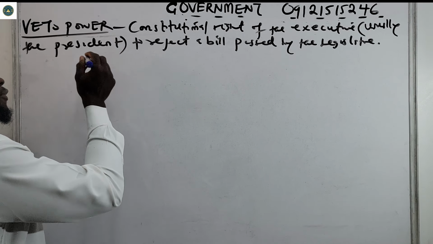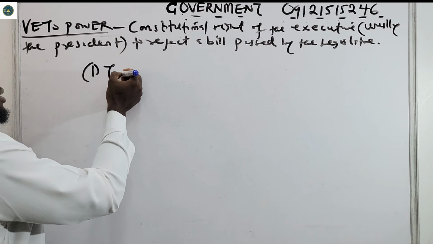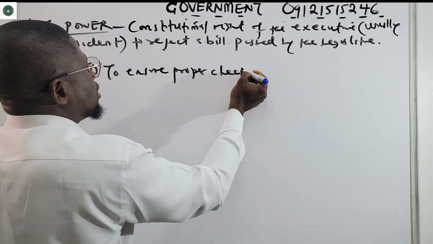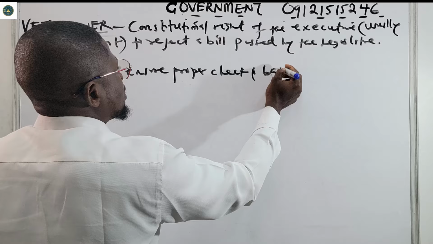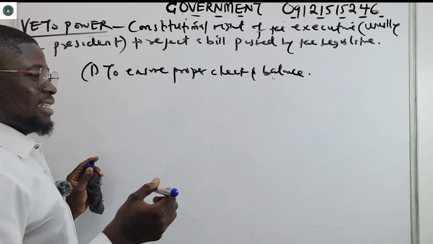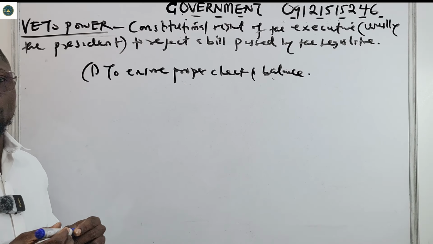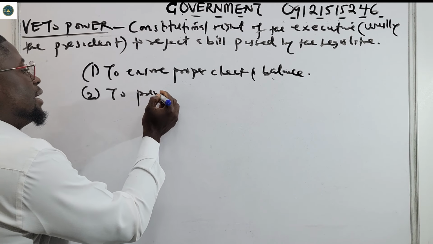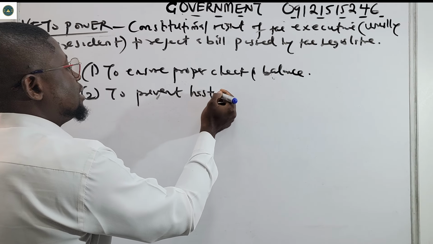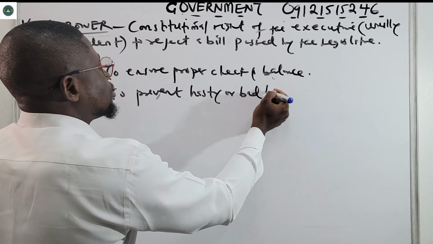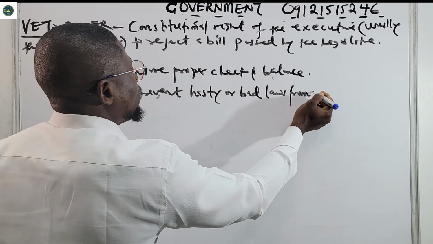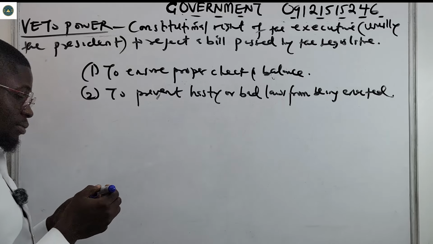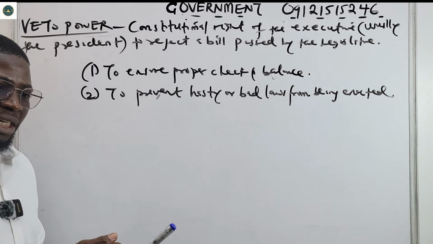And what are the purposes of veto power? Number one is to ensure proper checks and balances in the activities of the legislature. Number two, to prevent hasty or bad laws from being enacted, because the legislature will pass it and the president will just sign it.